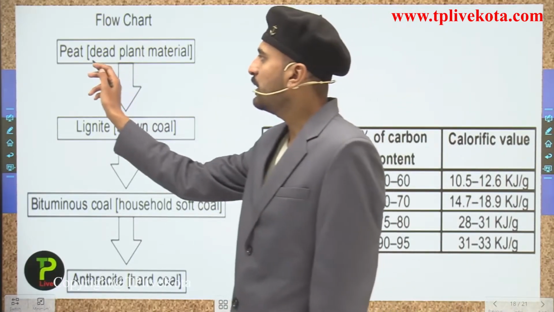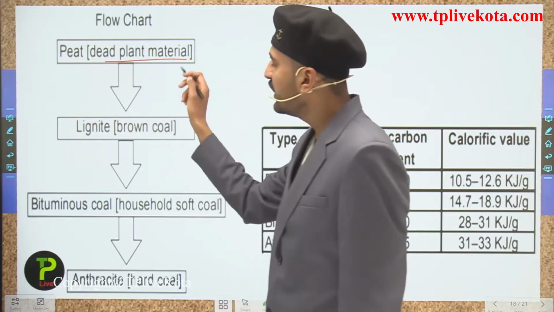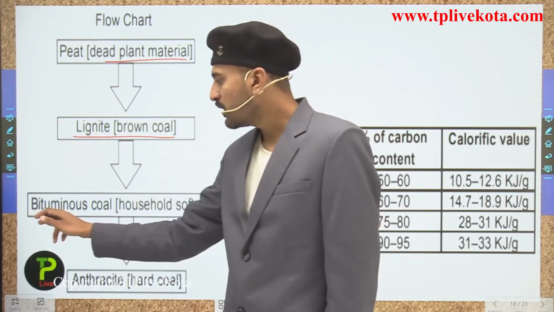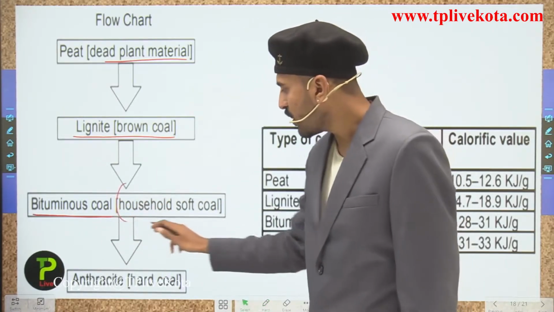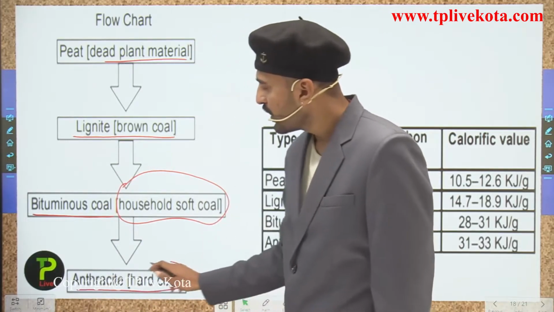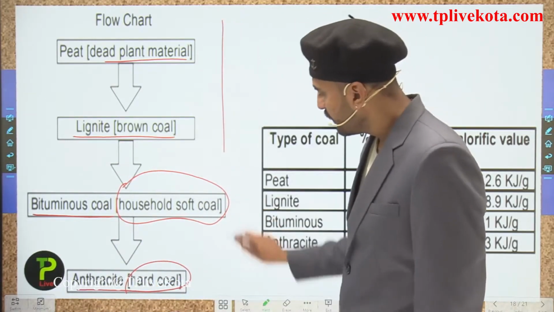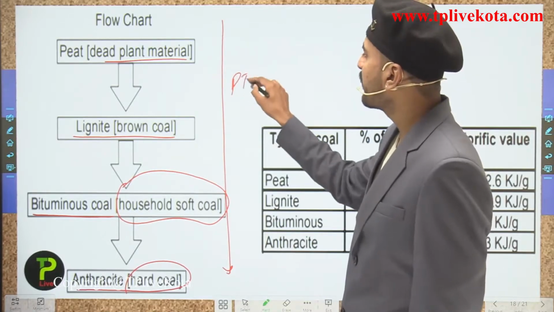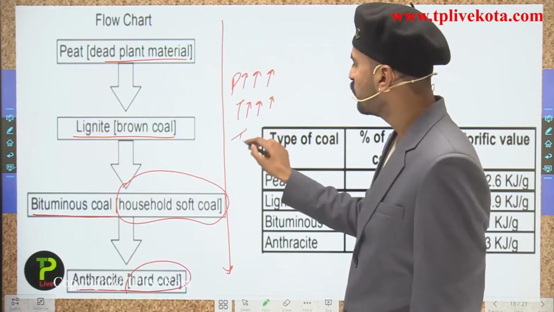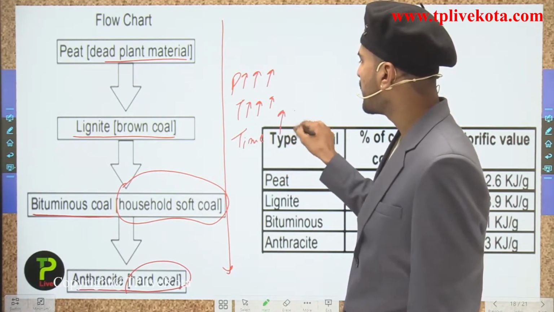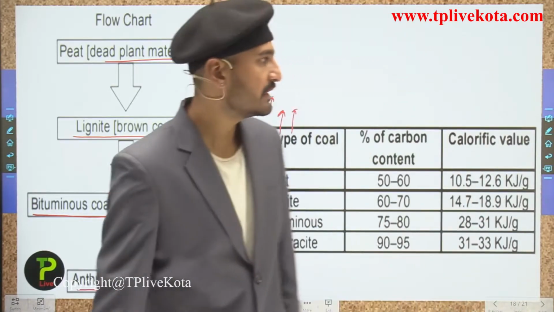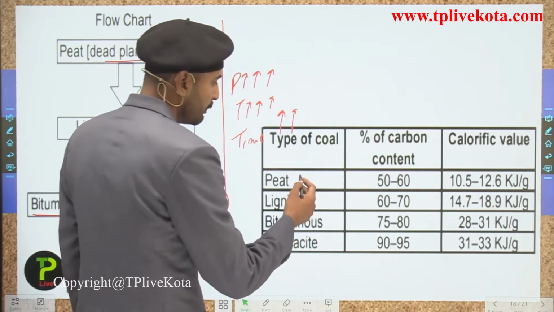So here you can see the peat, that is the dead plant material, gets converted into the lignite, which is a brown coal, which gets converted into the bituminous, which is termed as household or the soft coal, and that eventually converted into the anthracite or the hard coal. Here, as we move from top to the bottom, the pressure increases, temperature increases, and also the time increases.